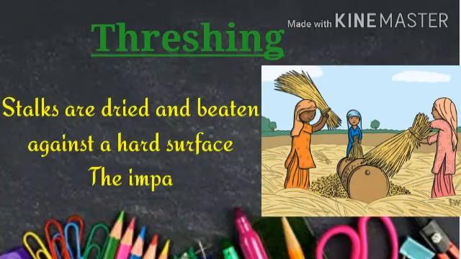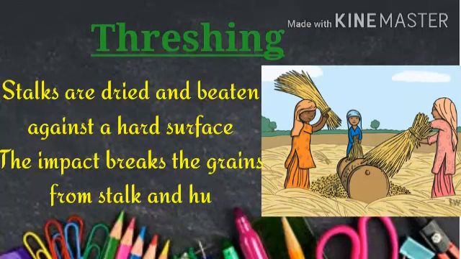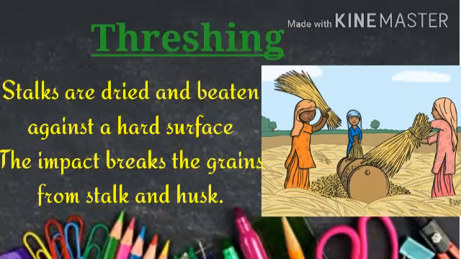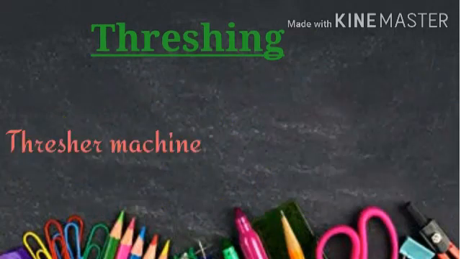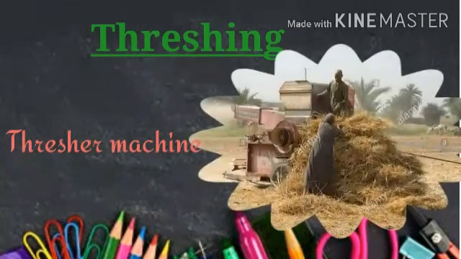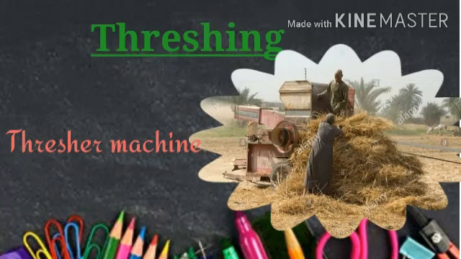In this process, the stalks are dried and then beaten against a hard surface. The impact breaks the grains from the stalk and husk. Earlier, threshing was done manually, but nowadays it is done with the help of cattle or with a mechanical thresher.